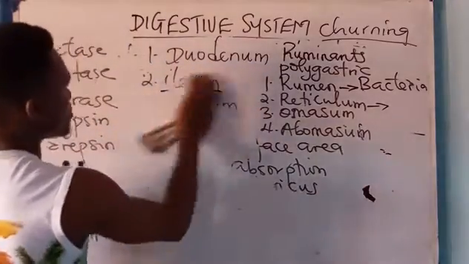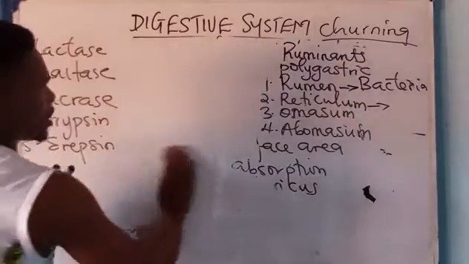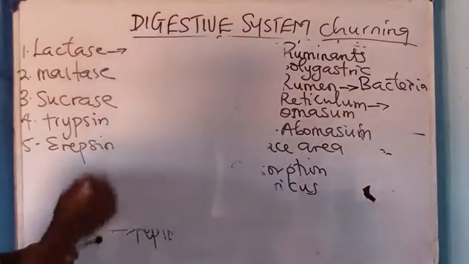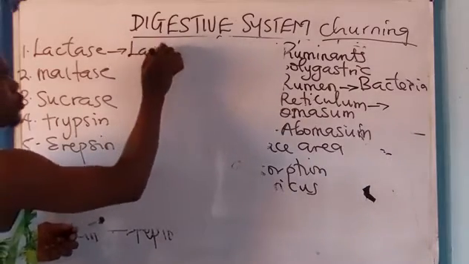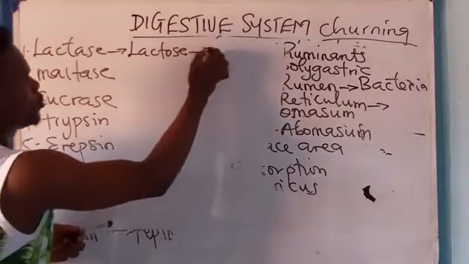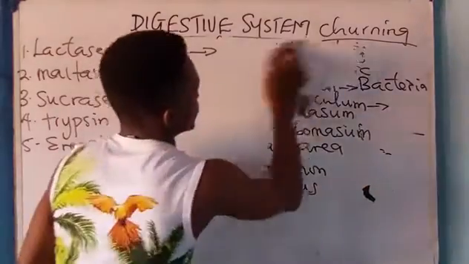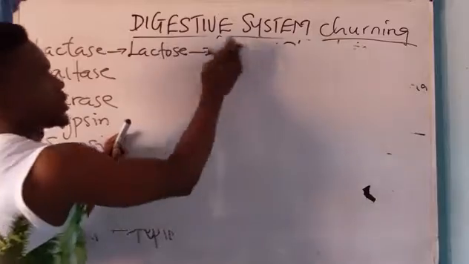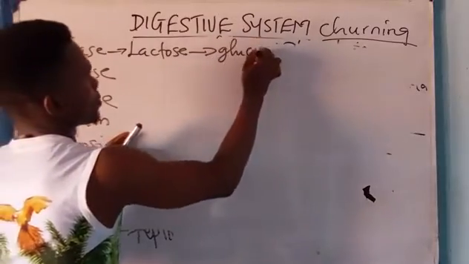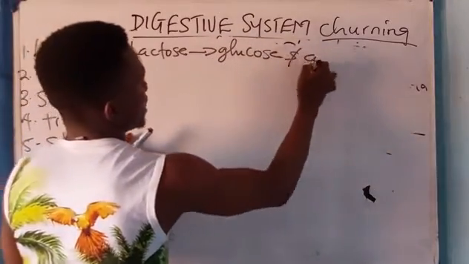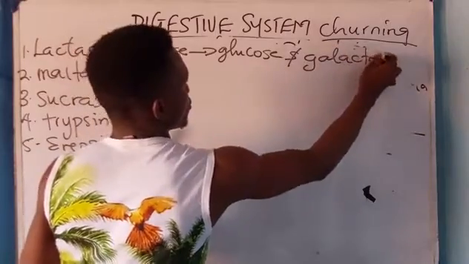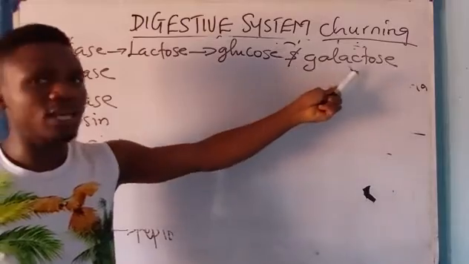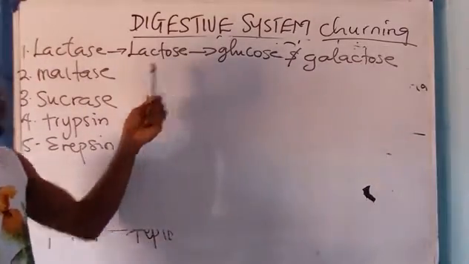All of these are found in the small intestine. What do they perform in the body? Now listen very well. Lactase is an enzyme that converts lactose into glucose and galactose, which means that glucose plus galactose will produce lactose.